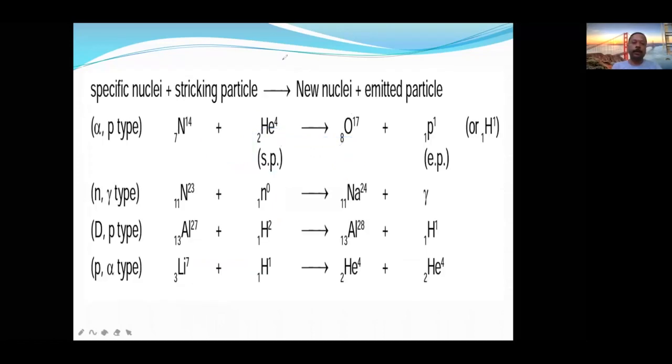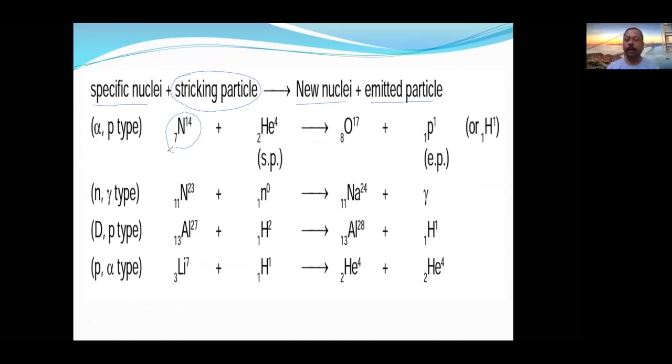Okay, now let us see. A specific nucleus, when hit with a striking particle, will produce a new nucleus, and also loses some particle. Like here, the specific nucleus is nitrogen. It is actually stable, non-radioactive, but it is made radioactive by striking with the particle. This is called artificial radioactivity.